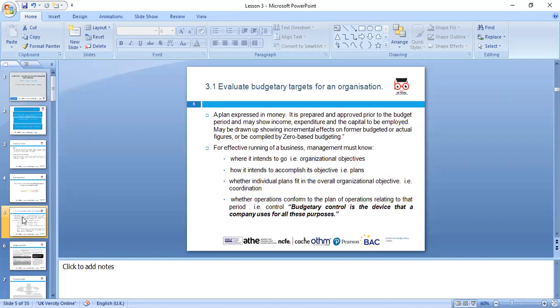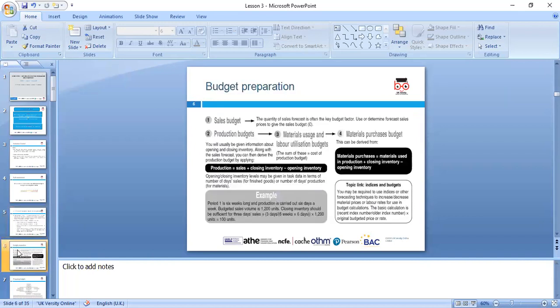Every budget needs to be linked with the organization's objectives and results, what you really want to achieve within the budget. Budgetary control is the device that the company uses for all these purposes. We need to put in control, meaning corrective actions. When we prepare the budget, the sales forecast is first, then the production budget, material usage budget, and material purchase budget. Based on this, we can look at production, sales, closing inventories, minus opening, and then make the budget accordingly. That's the key we need to look at.